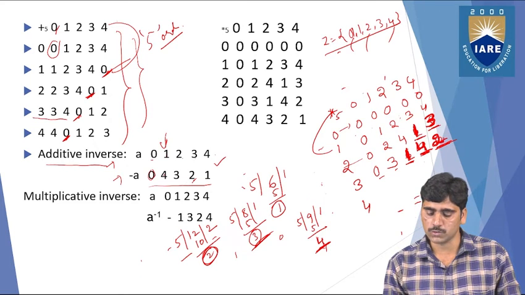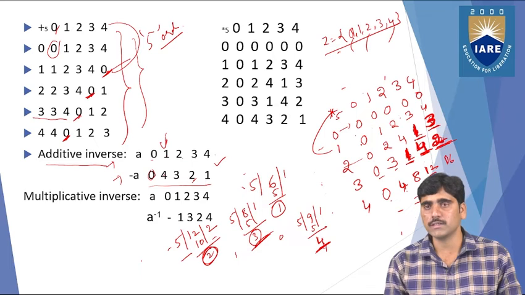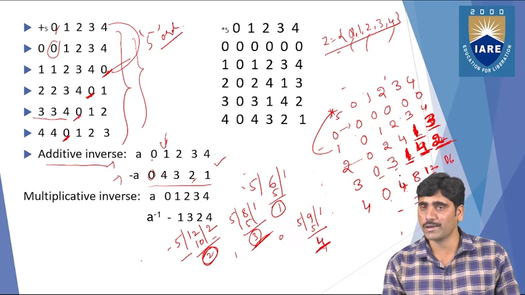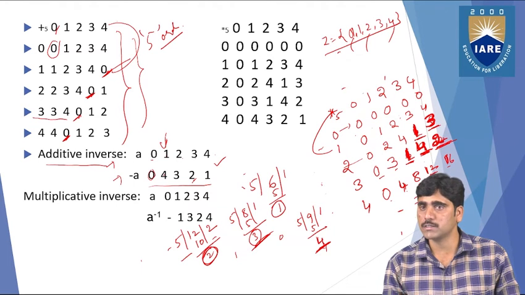So next one, 4 into 0, 0. And 4 into 1, 4. And 4 into 2, 8. 4 into 3, 12. And 4 into 4, 16. So 0 and 4 exist in the set. But 8, 12, 16 do not exist in the table.